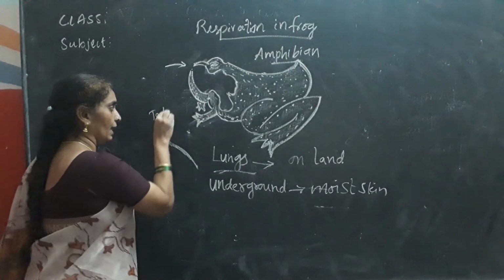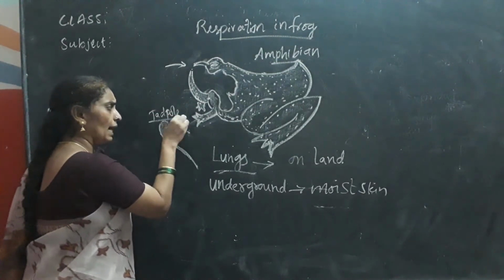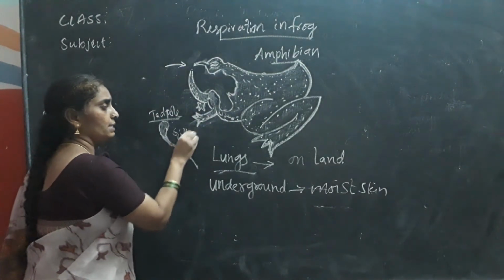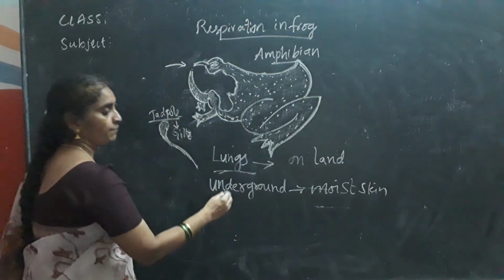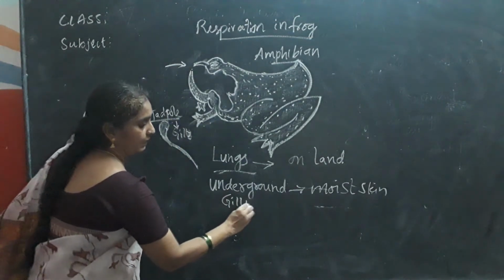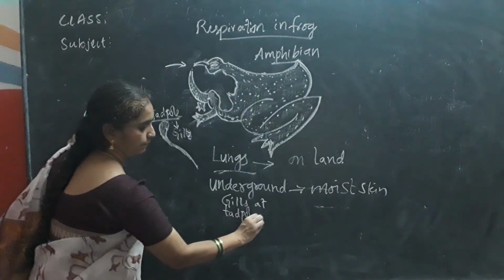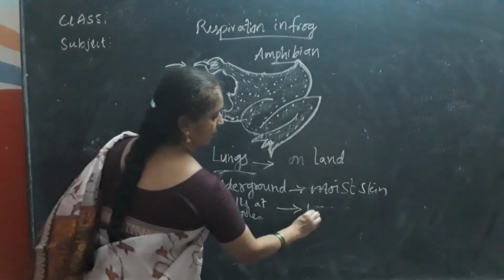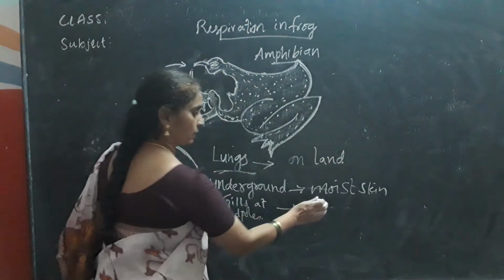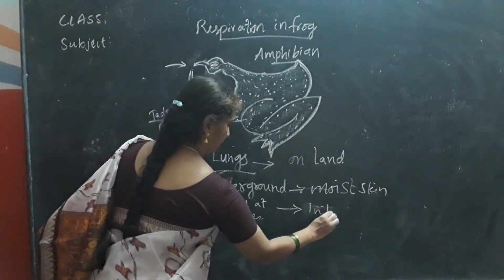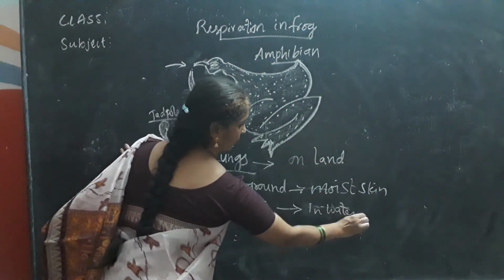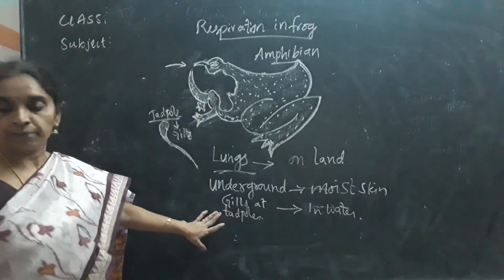It has a head and tail. In the tadpole stage, it contains gills. With the help of gills, at the tadpole stage only, it respires. So the gills work in water. When it is in water, it respires through the gills.